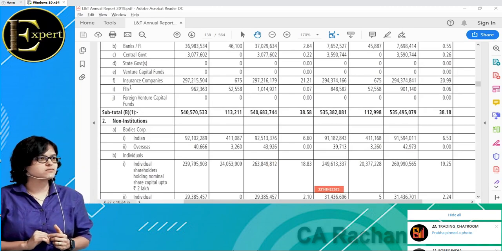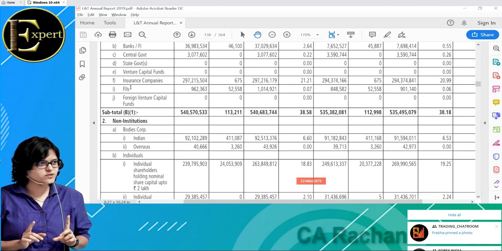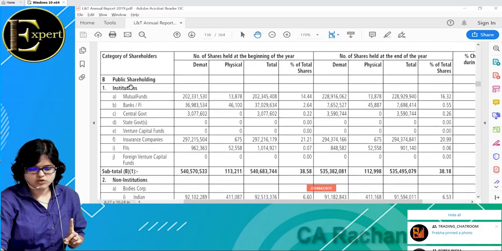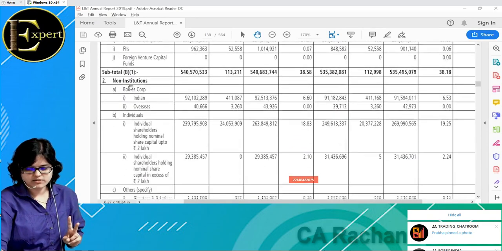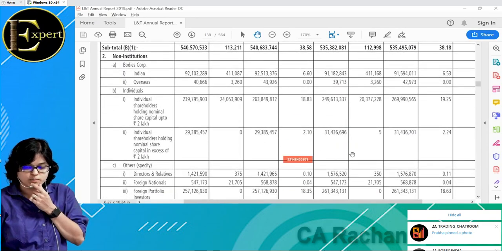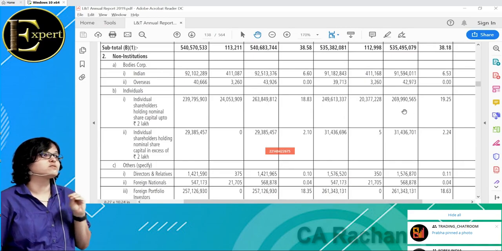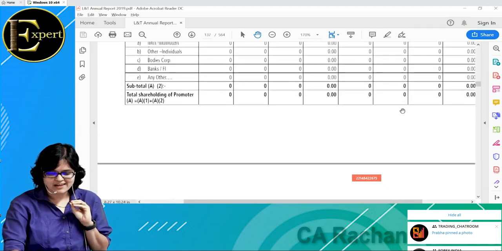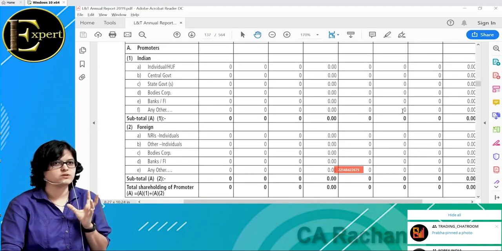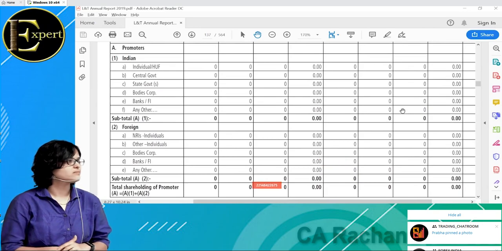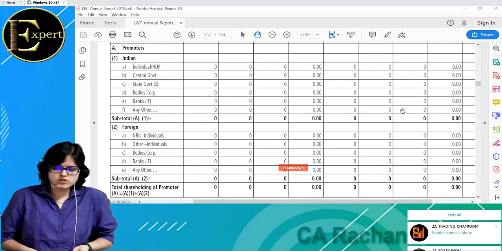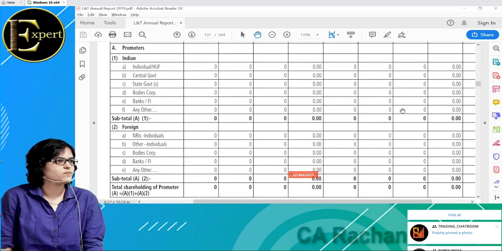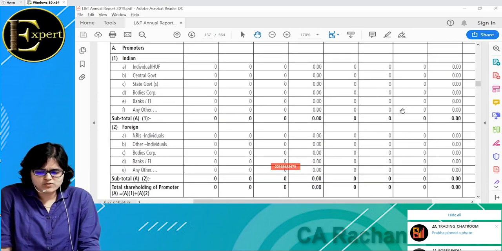Okay, now what is the big problem in L&T? It's not a problem as such, but people get confused. I'll tell you this part. People get confused here: the promoter is not holding even 1%. This can be looked at from two different angles. I'll tell you. Why is the promoter not even holding 1%? We call such businesses professionally run businesses. There are two types of businesses. One is a family owned business, and one is a professionally run business. What is Reliance? Family owned business. What is Tata?